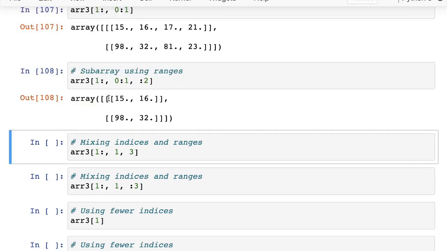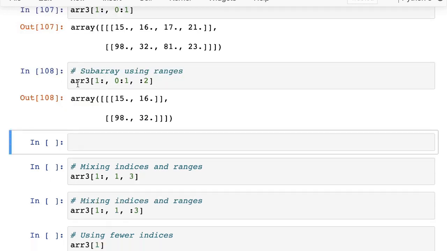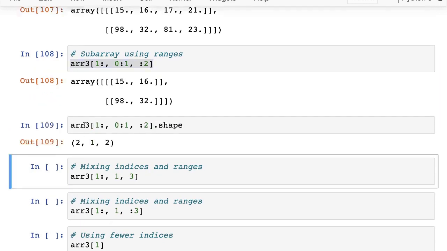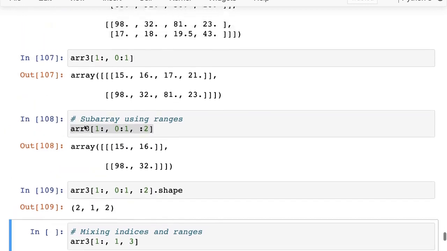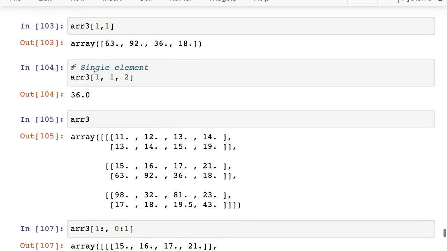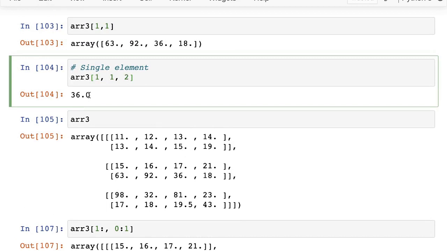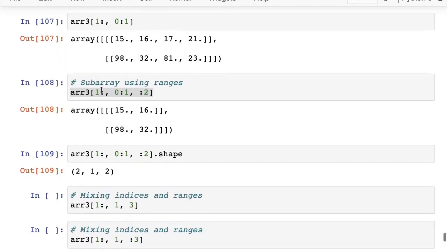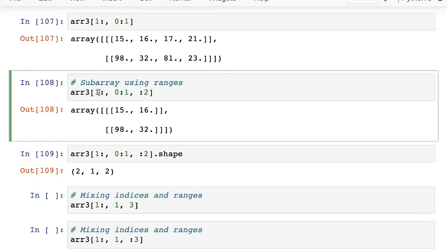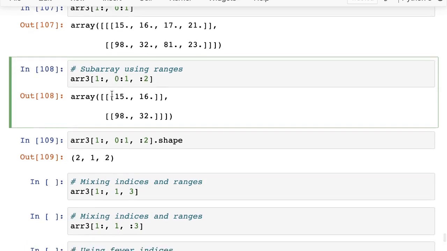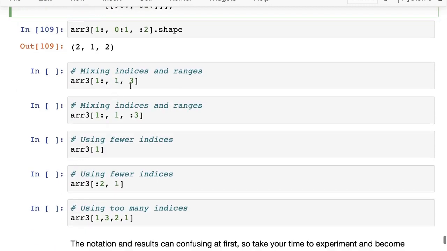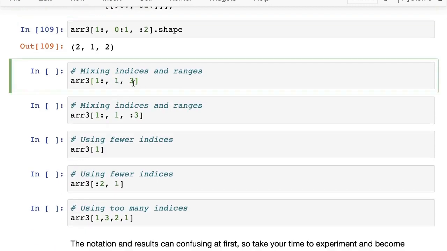Okay. And one thing to note here is that wherever you are using ranges, the number of dimensions does not reduce. So when we use exact numbers for indexing into an array, each time we use an exact number, the number of dimensions reduces. And then when we use a range, that preserves dimensions, because a range is saying that the result of a range selection is also an array. So along each dimension, we are still keeping an array of some kind. Okay. And then you can mix indices and ranges.